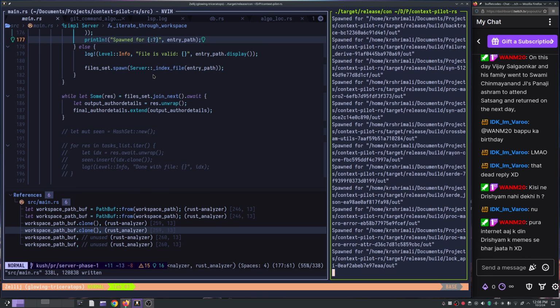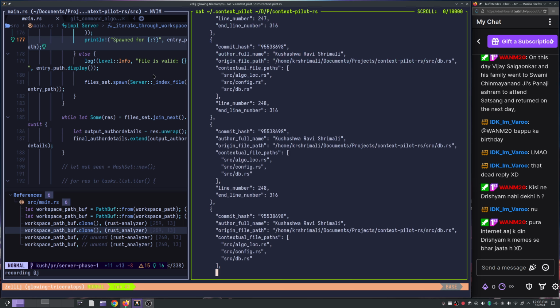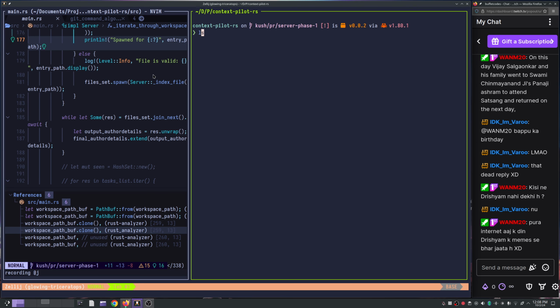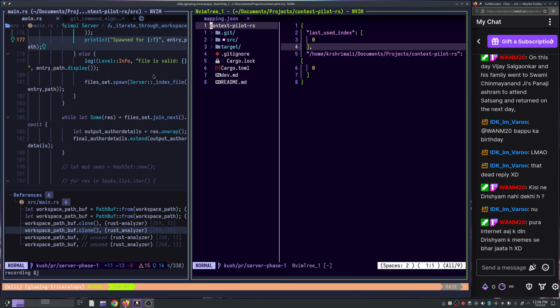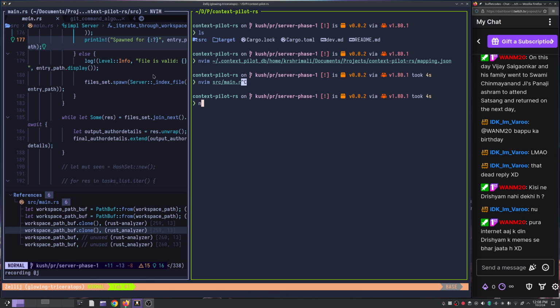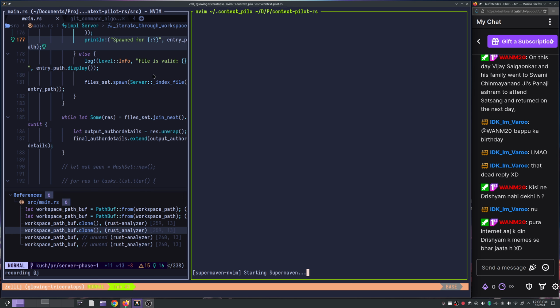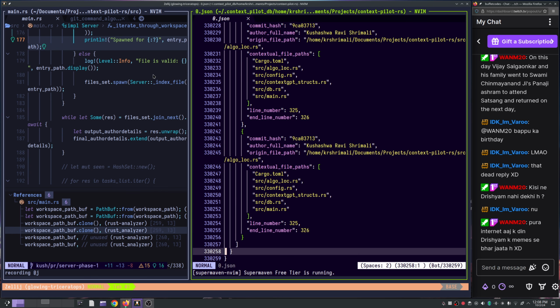Yeah, there you go, right? So I think it's working, it's spawning as well. Now what I need to do is, there you go, right? So if I go to nvim context pilot db documents I would get mapping.json, but okay, this is not what I wanted, to be honest. I really thought that by now we will have used, okay, it's very slow, I should not have done that, using, awesome.